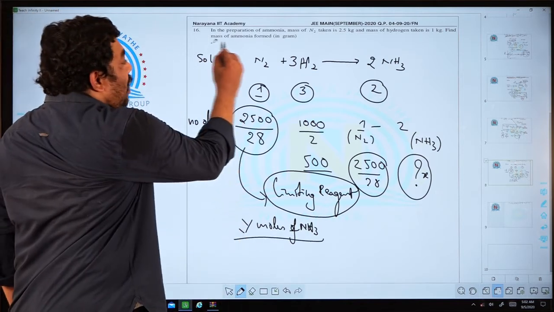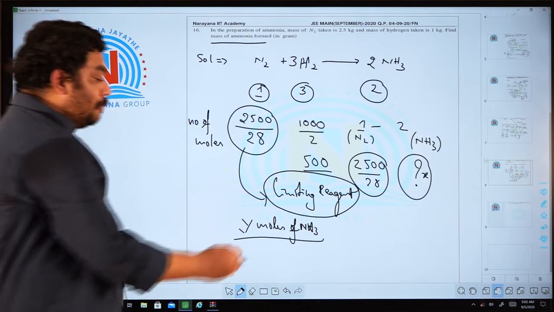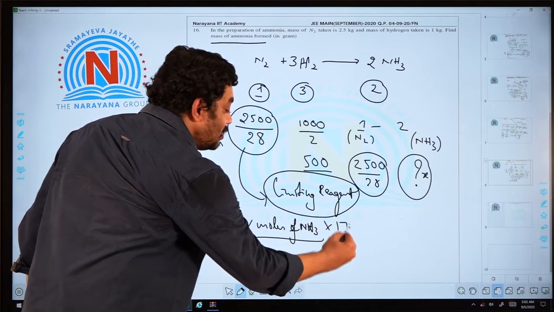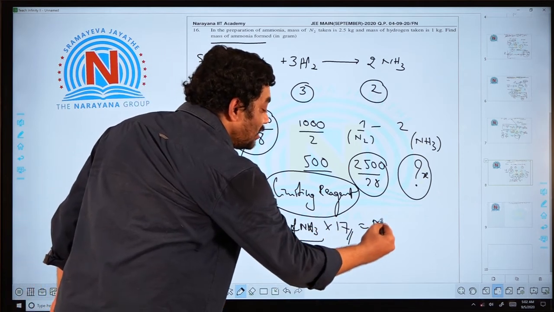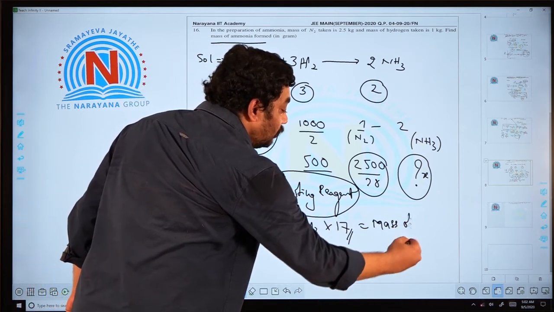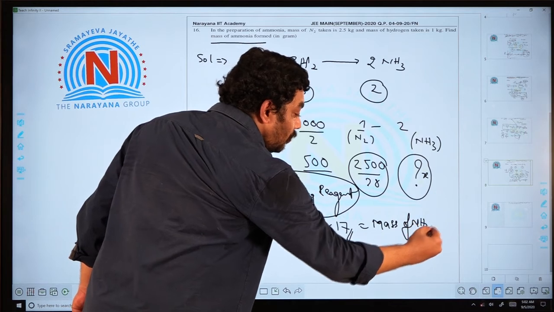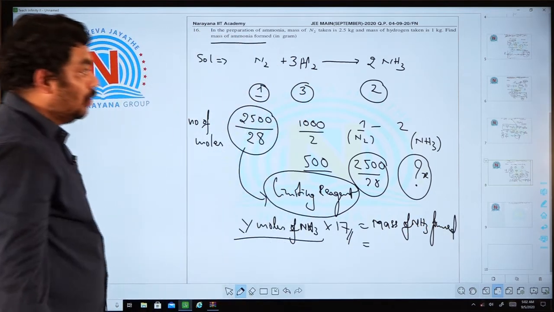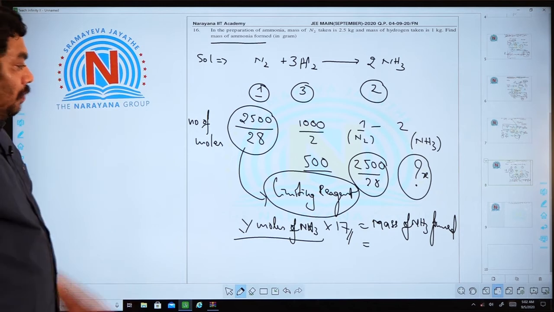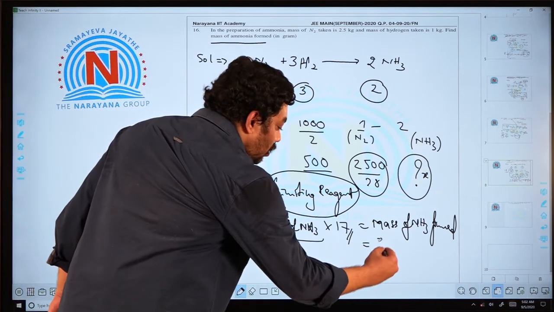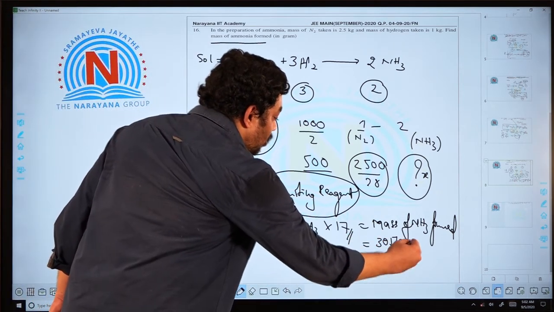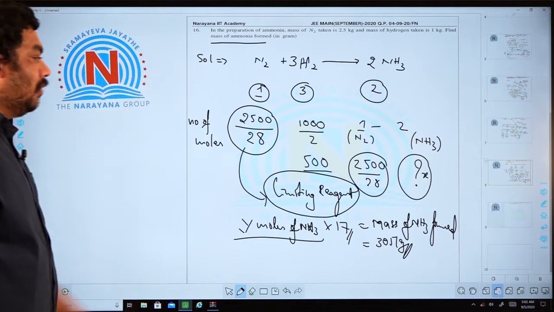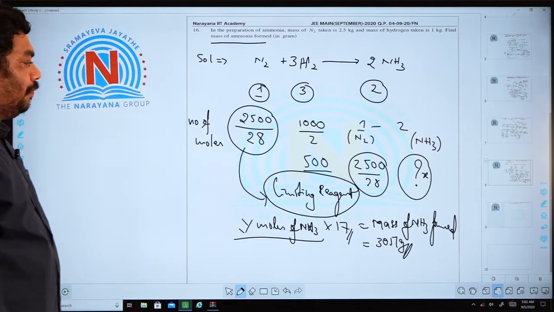He is asking about mass. Number of moles into molecular weight 17, you will get the mass of ammonia formed. Around 3051 grams it will form. Clear?